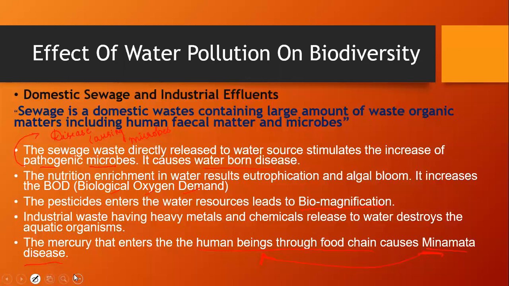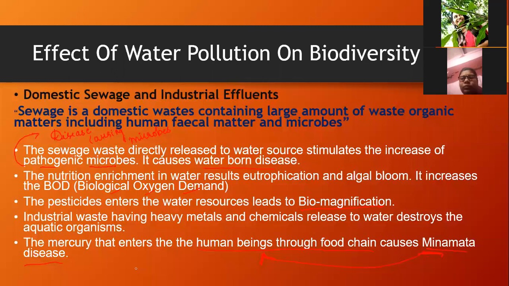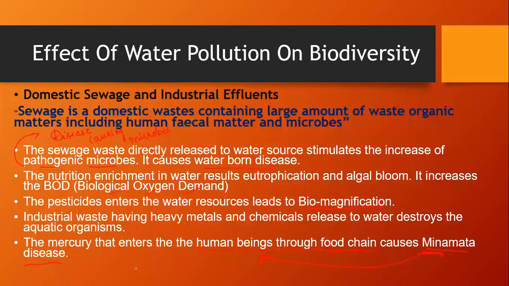which was in 1956 in Japan, and it affects the central nervous system of the body, causing different problems as well. Until now, people see the effect of this Minamata disease in Japan. So, what are the effects of water pollution on biodiversity? Domestic sewage and industrial effluents. Sewage is a domestic waste containing a large amount of waste organic matter, including human fecal matter and microbes.